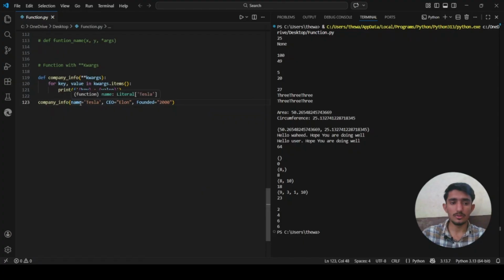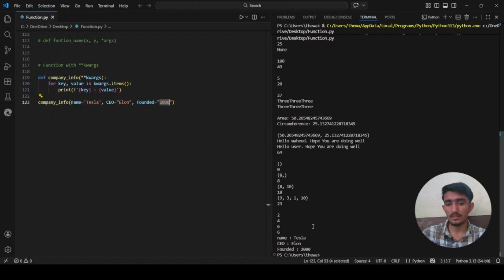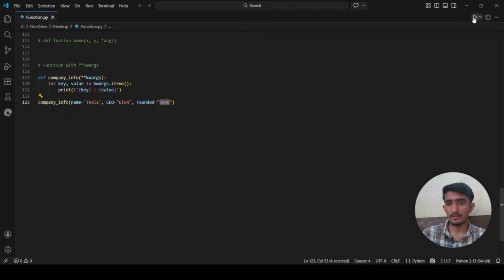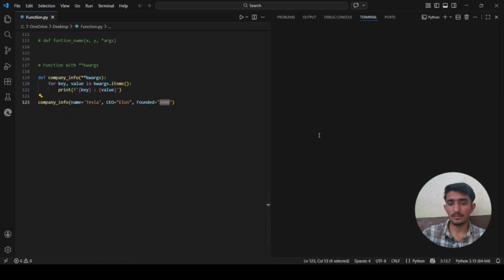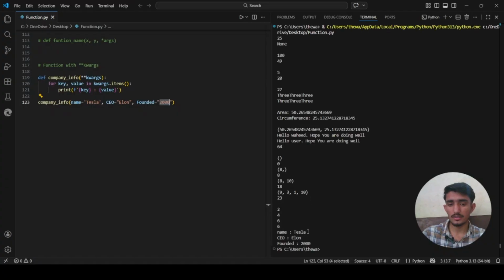So this is a key, name, and the value is Tesla. This is the key CEO, and its value is Elon. This is key and this is value. When we run it, you see that name and CEO and all three are printed, because we loop on everything. We loop first on key, then value, in keyword arguments, whatever we type here.